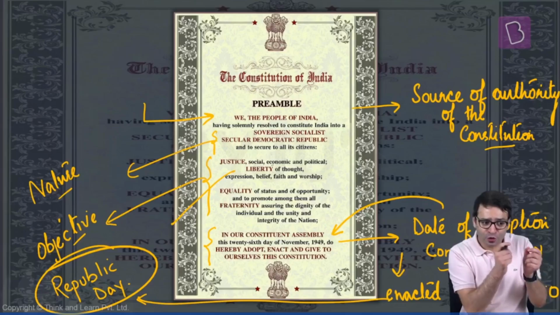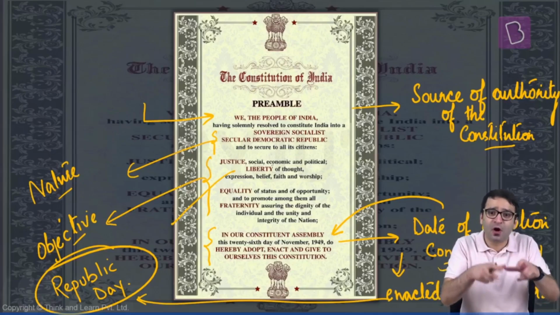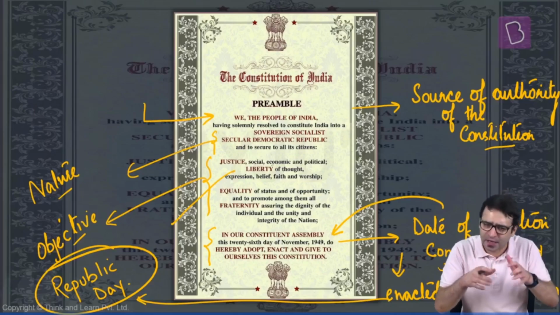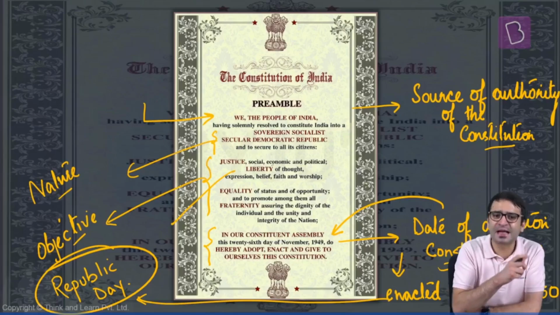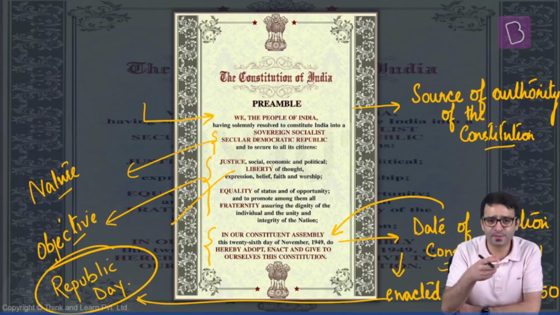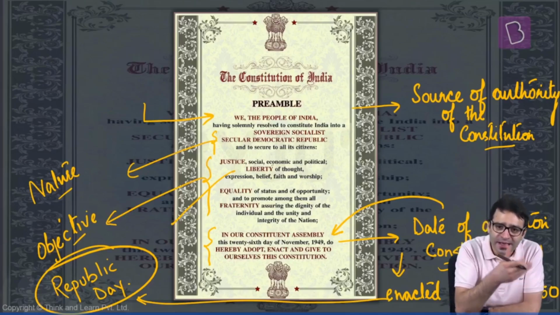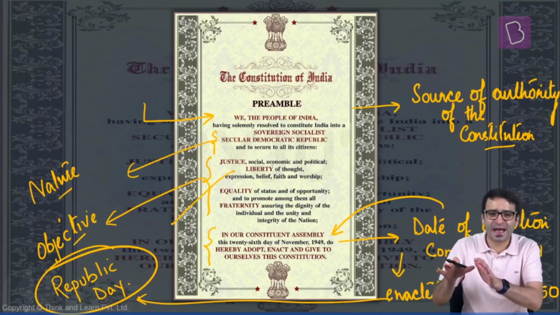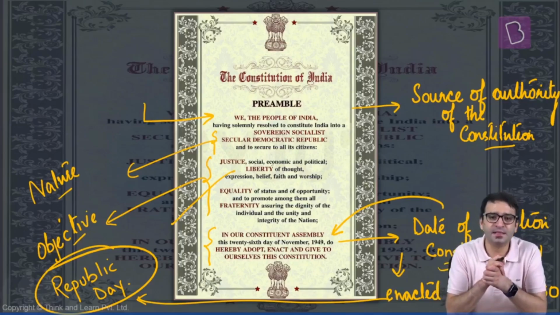This government should be given recognition. And this recognition was given by the Constitution when it was adopted on 26 November 1949, which means some provisions of the Constitution were enacted, such as citizenship, such as provisional government. These provisions were enacted on 26 November 1949 itself. But the rest of the Constitution was given force on 26 January 1950.